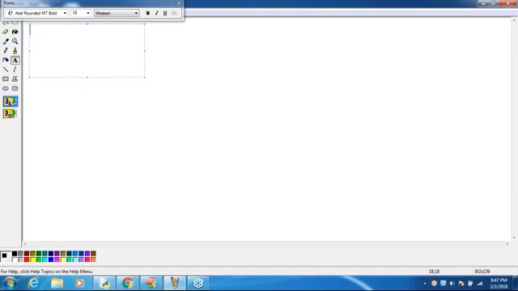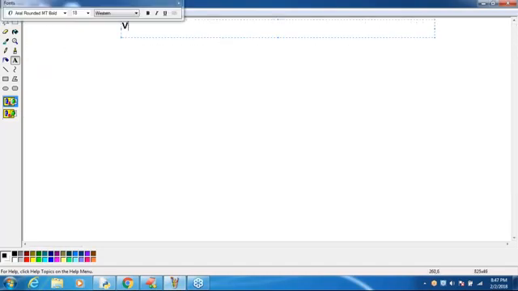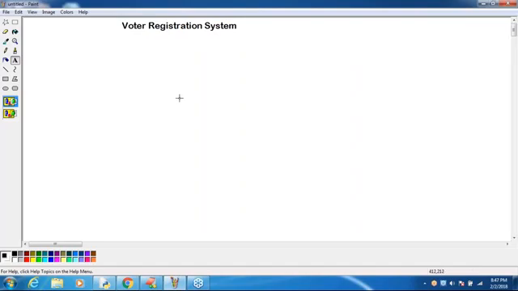Sir, I want a voter registration system. I want to develop a voter registration system, sir. It is the best example to understand, like Aadhaar number registration. Observe carefully, sir. Assume that there are 1 crore voters in Hyderabad.